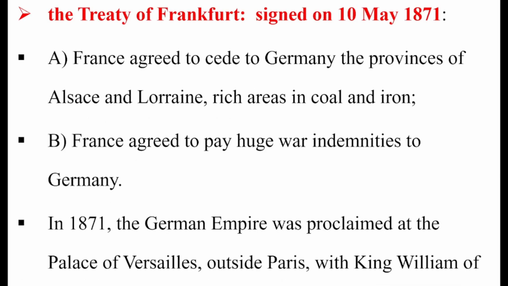Finally, after the end of that war, a formal treaty was signed between Germany and France. That treaty is known as the Treaty of Frankfurt. The Treaty of Frankfurt is the treaty which was signed between Germany and France on 10 May 1871.